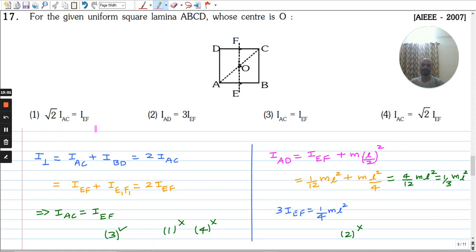Option 1 relates AC and EF. AC and EF are the same, so option 1 is wrong. And option 4, AC and EF again relates by a factor of 2, so option 4 is also wrong. And option 2, IED is IEF plus m into distance square. This is the parallel axis theorem. So that comes as 3 times IEF, as IEF is 1 by 4 ml square. So option 2 is also not correct. So the correct option is option 3.